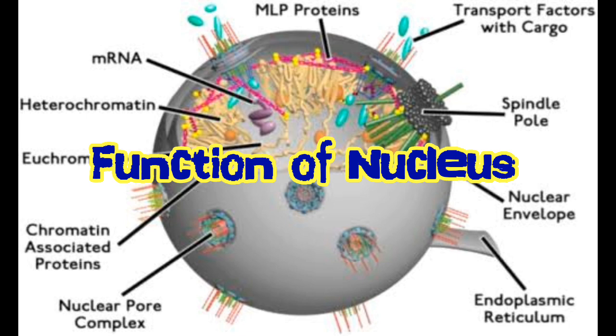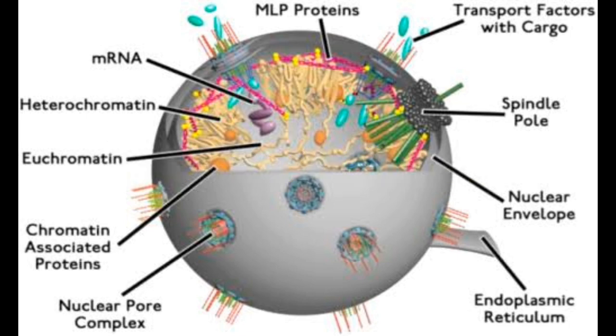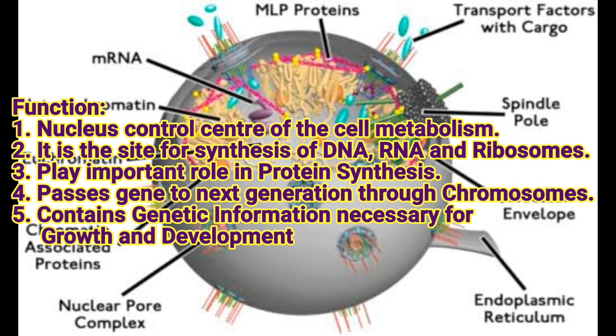Now let's discuss the function of the nucleus. The nucleus is the controlling center of cell metabolism. It is the site for the synthesis of DNA, RNA, and ribosomes. It plays an important role in protein synthesis. It passes on the genes to the next generation through chromosomes. It contains all genetic information necessary for growth and development.